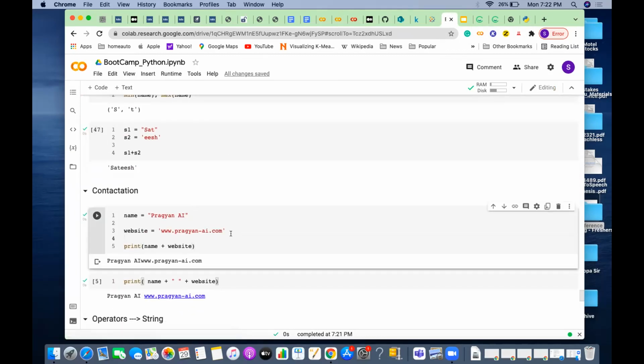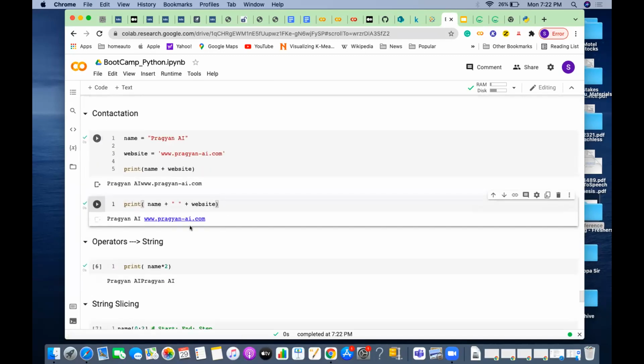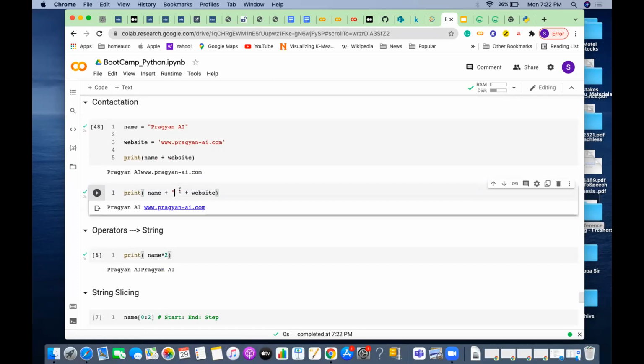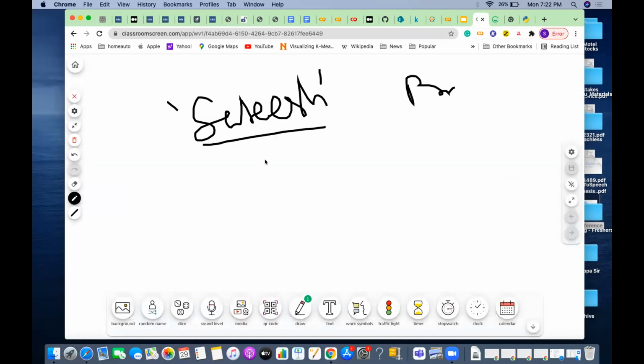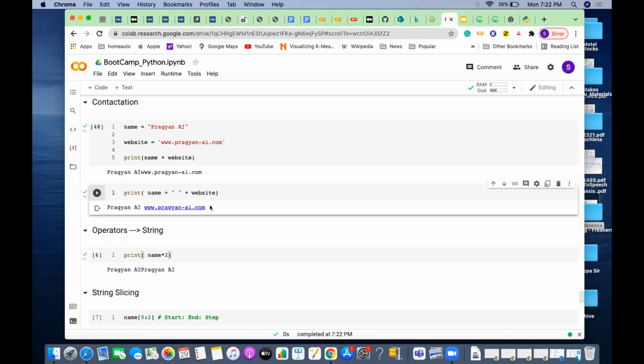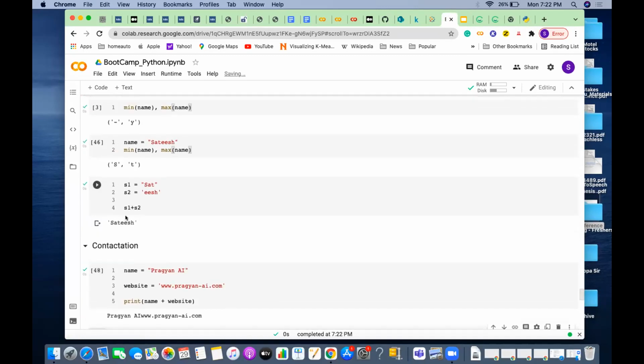One point you should know is that when I concatenate, it doesn't give any space in between. If you are looking for a space, then name plus some space plus something, and only then you will get a space in between. When I say concatenation, it is just joining two things. It won't give a space in between. So if you want a space, you should add an extra space.